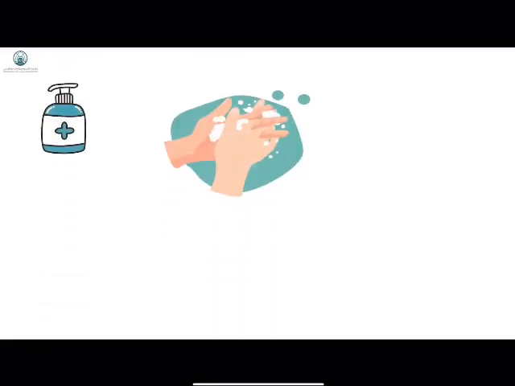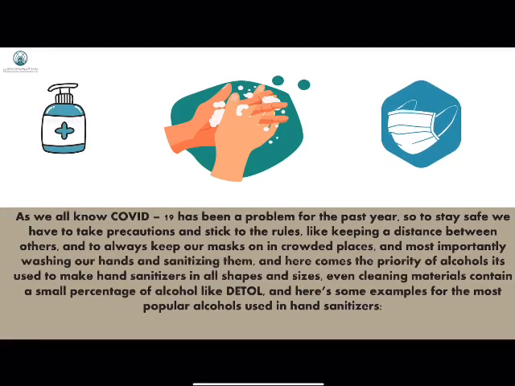As we all know, COVID-19 has been a problem for the past year. So, to stay safe, we have to take precautions and stick to the rules, like keeping a distance between others and wearing a mask in crowded places, and most importantly, washing our hands and sanitizing them.